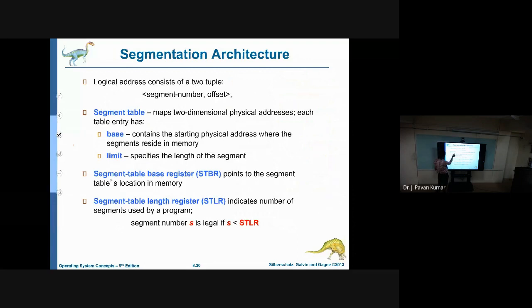These things we have seen. What will the segment table do? The segment table maps two-dimensional physical addresses, in the sense that whatever segment number we give, correspondingly the base address and the limit will be given. That will be part of the segment table. The segment table base register will point to this particular table. This table also will occupy some memory, right?